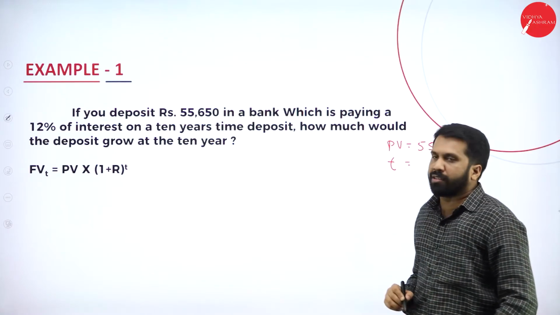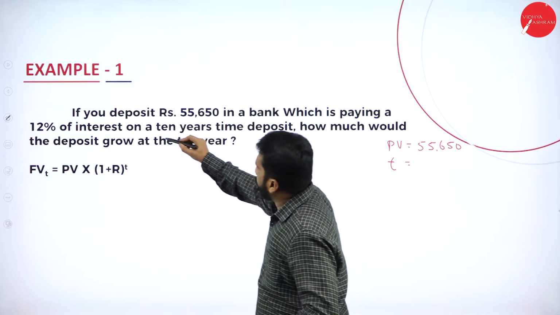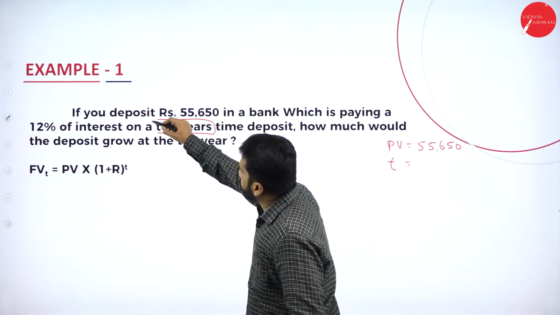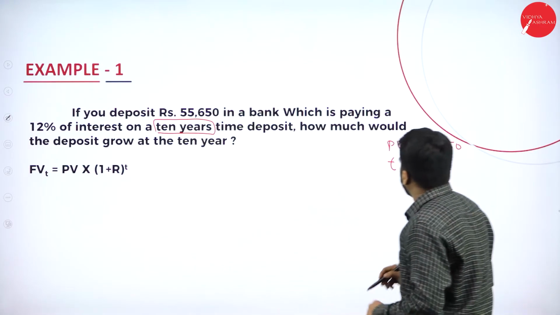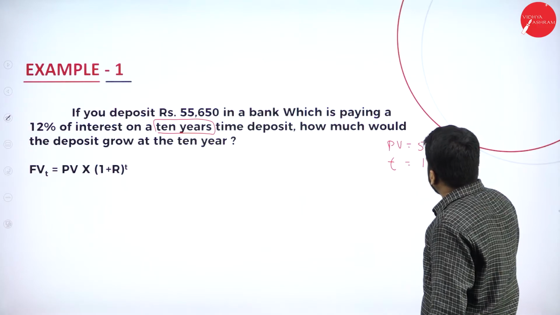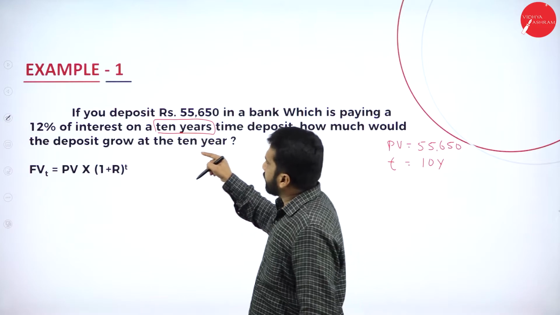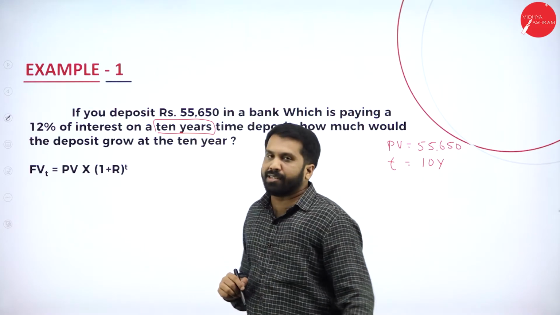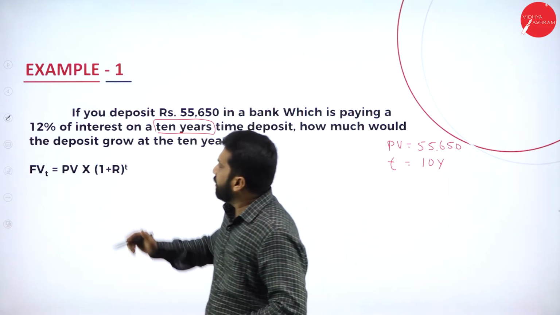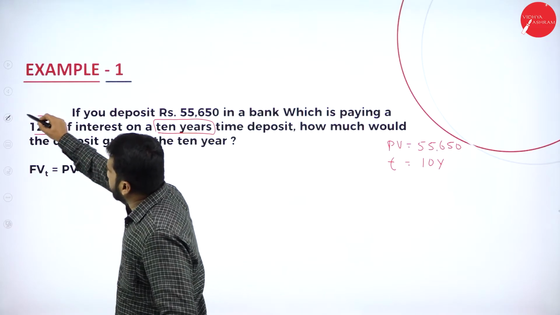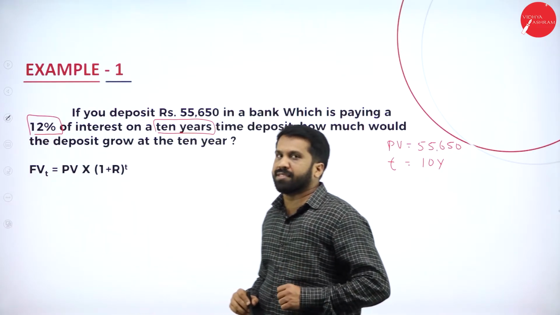T stands for time. So, for how many years is this problem? This is for 10 years. So, we are supposed to write 10 years. What is the percentage given? In this problem, the percentage is 12%.